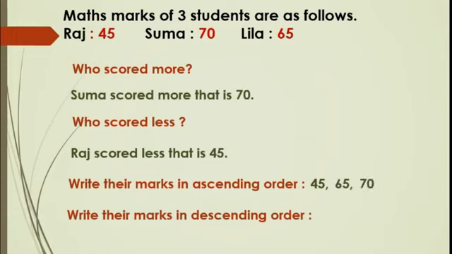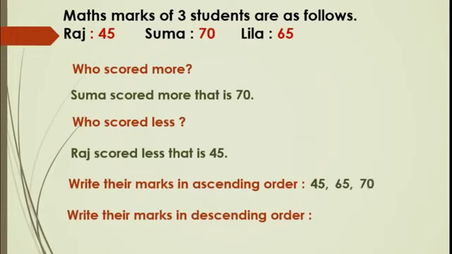Okay, we will write the same numbers in descending order. Descending order means that is ulta, or vice versa. First we will write the highest number, that is Suma's marks, then Leela's marks, then Raj's marks. Okay? Got this? Ascending means smaller to bigger. We will make this concept more clear.